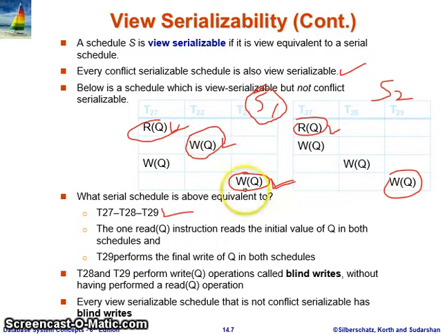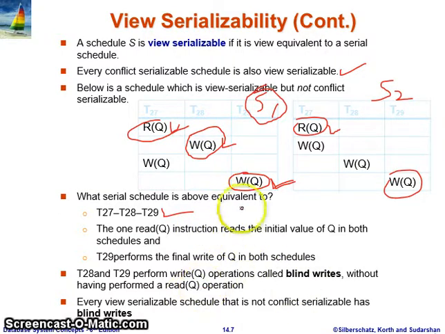It means we just calculate some values randomly and write them. If we talk about a bank account balance, we are writing an account balance randomly which was not read before. So it's a blind write.